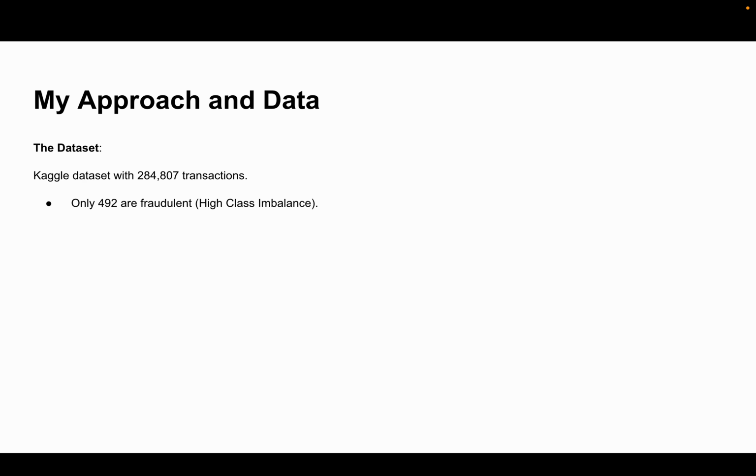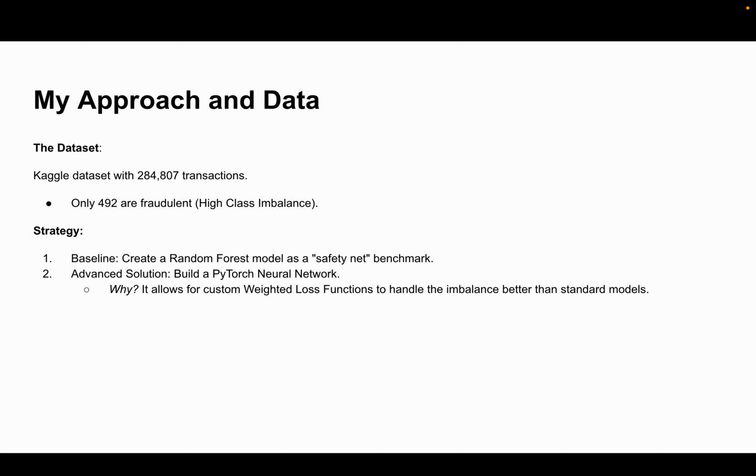My approach to this problem and the dataset that I'm using: the dataset is from Kaggle, and it contains approximately 284,000 transactions, and out of these, 492 are fraudulent, which is a highly class-imbalanced data set. 0.17% of the whole data set is fraudulent, which means we have very few fraudulent transactions in this data set.